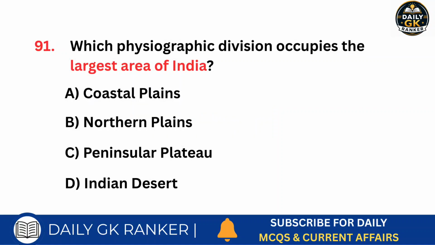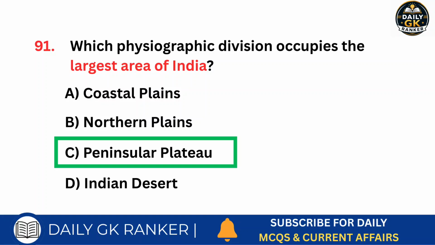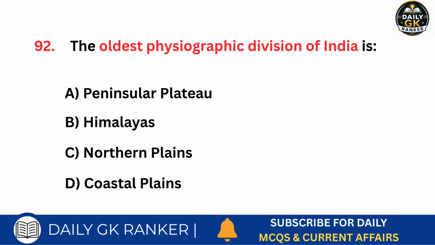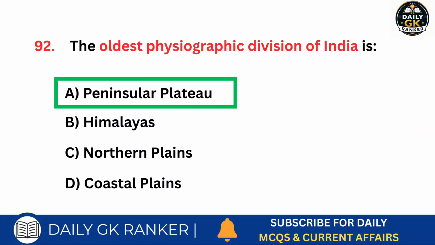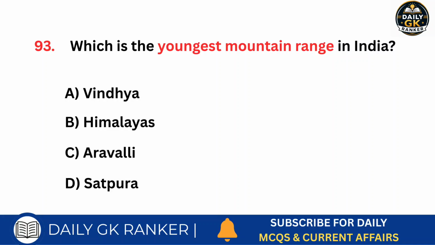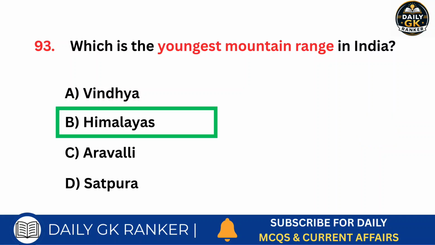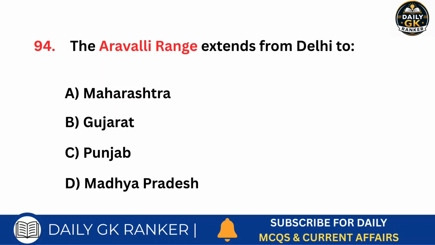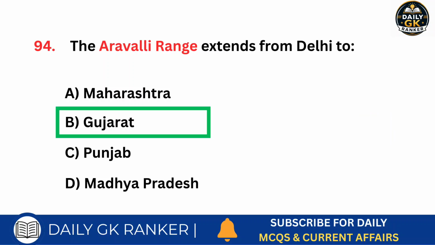Which physiographic division occupies the largest area of India? Answer is Peninsular Plateau. Which is the oldest physiographic division of India? Answer is Peninsular Plateau. Which is the youngest mountain range in India? Answer is Himalayas. The Aravalli Range extends from Delhi to which state? Answer is Gujarat.